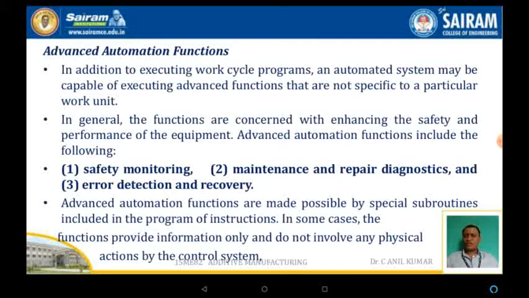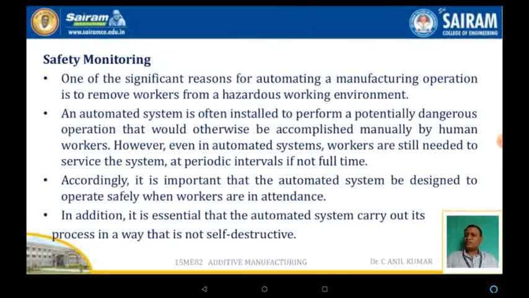The advanced automation functions are made possible by a special subroutine included in the program of instruction. In some cases, the function provides information only and does not involve physical action by the control system. Now, the first one is safety monitoring.